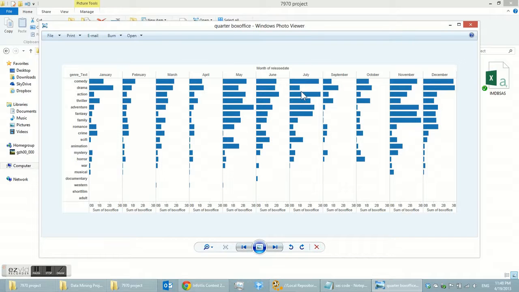adventure in May, adventure, fantasy, and family in November, and horror in October. Maybe it's Halloween, and in summer, kids like to watch action movies or comedy movies in November, like Thanksgiving Day. So that's why family movies have the most box office.